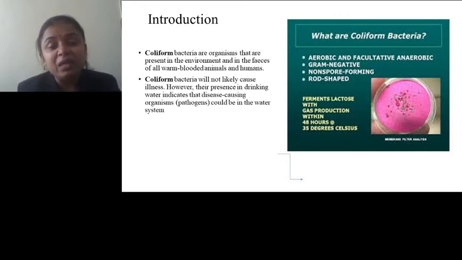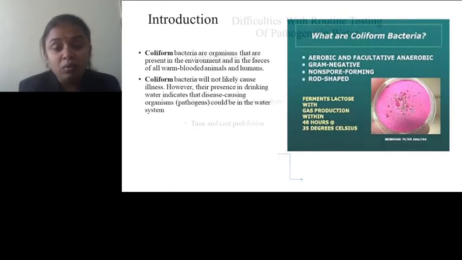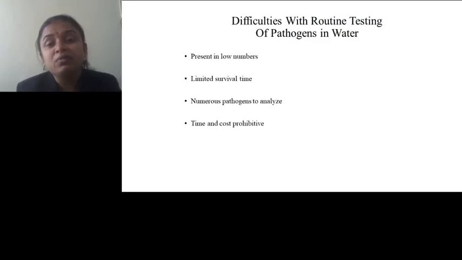Then why do we need an indicator organism? To detect the presence of pathogens. There are certain difficulties with the routine testing of pathogens in water. Pathogens are present in low numbers in the contaminated water sample. Pathogens have very limited survival time.